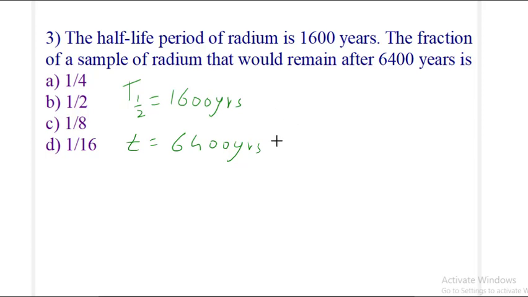So we already know the formula we have used: n is equal to n0 half raised to t upon t half.